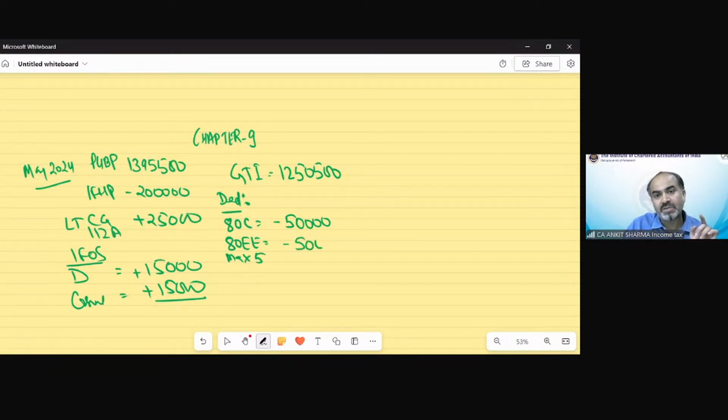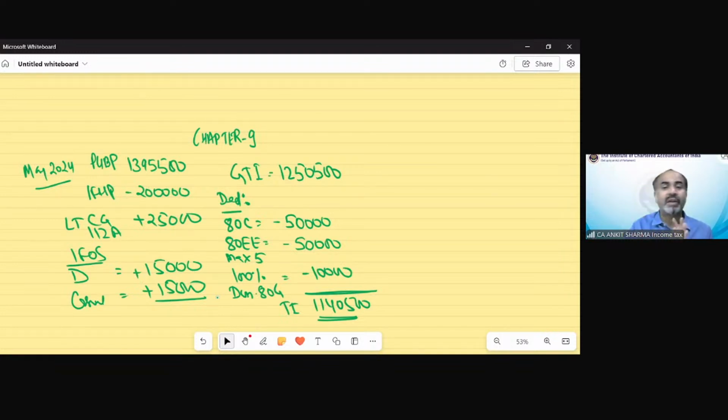So 50,000 reduction under 80EE we can claim over here, and we have contributed a donation to Prime Minister's Children Relief Fund, something that is 100% eligible amount for donation under section 80G. So that was 10,000. So the deduction would be 10,000 rupees over here. So after these deductions, my total income would be 1140,500.